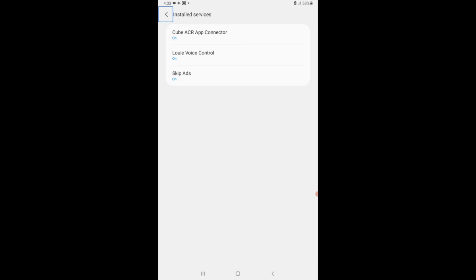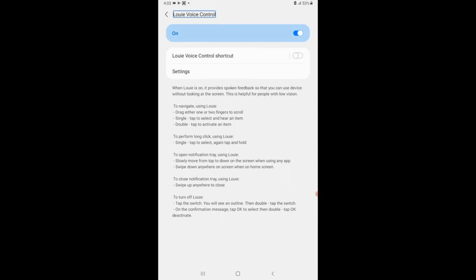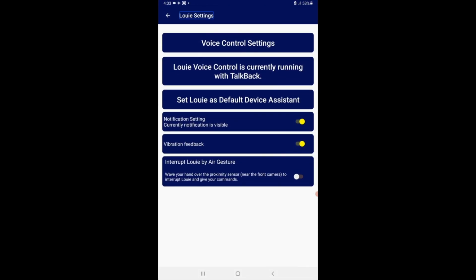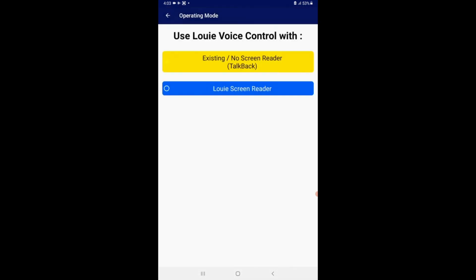Louie voice. And then go to Louie voice control. Then go to settings. Louie settings, voice control. Louie voice control is currently running with TalkBack. Double tap to activate. So here as we can see, it is showing Louie voice control is currently running with TalkBack. You just have to click here.